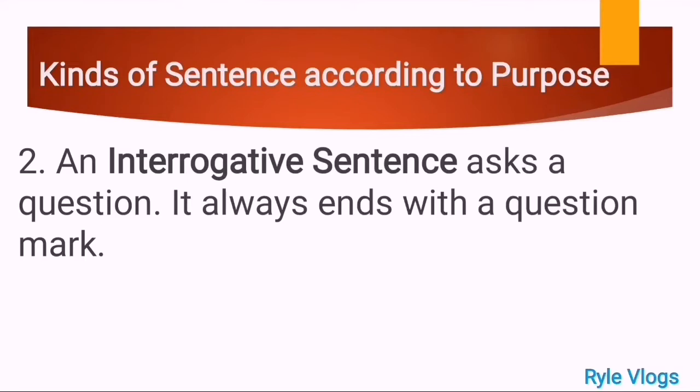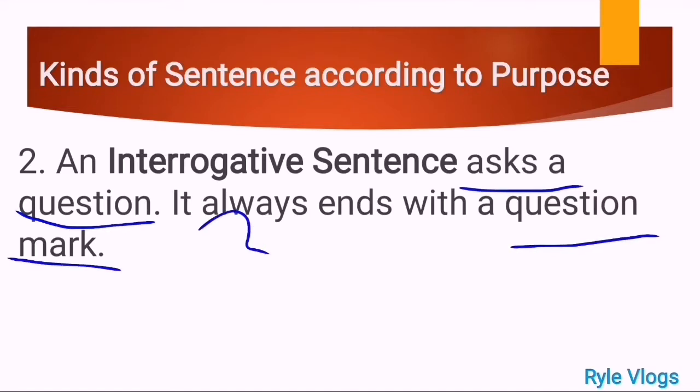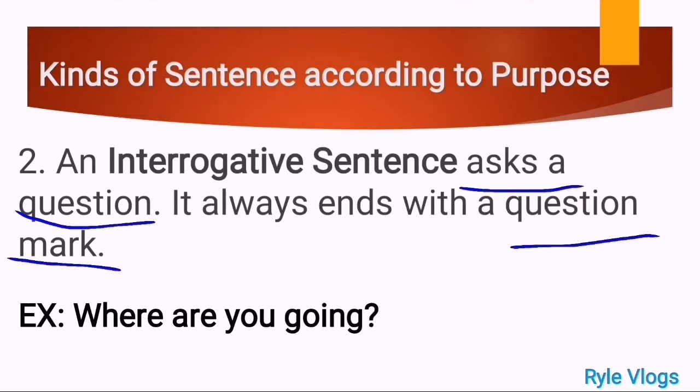Next one, we have interrogative sentence, okay? An interrogative sentence asks a question, and it always ends with a question mark. This one, a question mark, just like that, okay? It always ends with a question mark, and it always asks a question. For example, where are you going, okay?